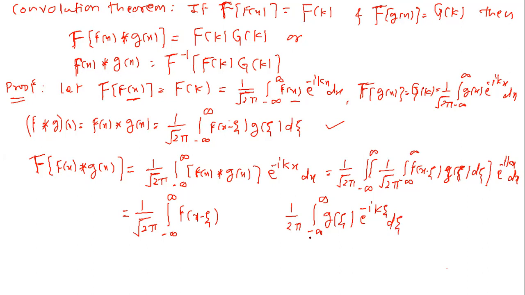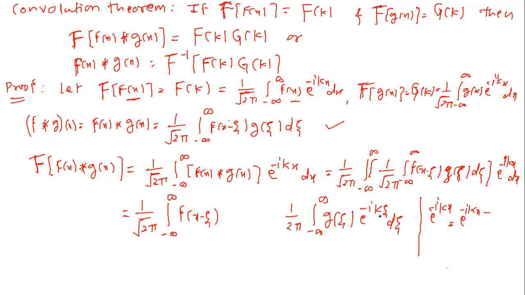We should add e raised to minus ik zeta, which is the minus term, in the exponential function. So it can be written as minus ikx, this is the original term.